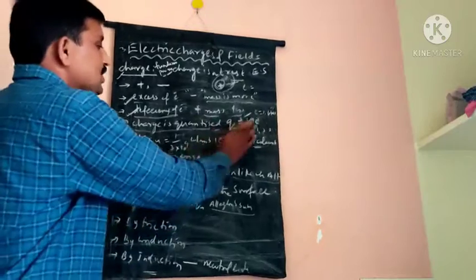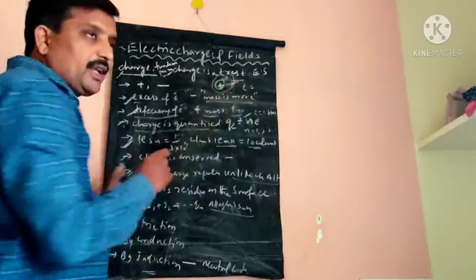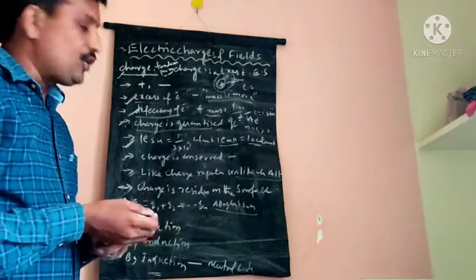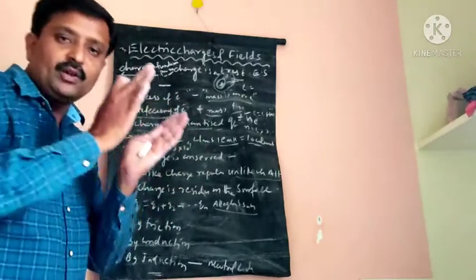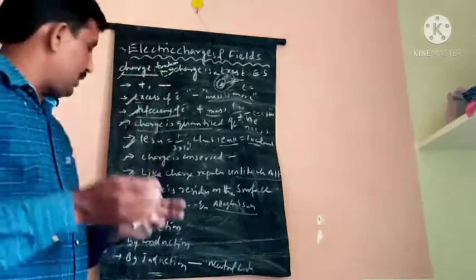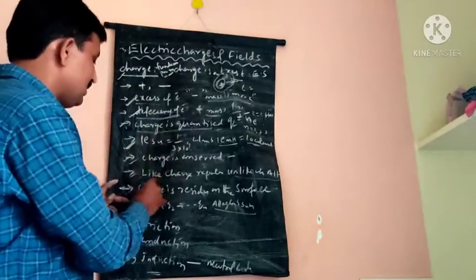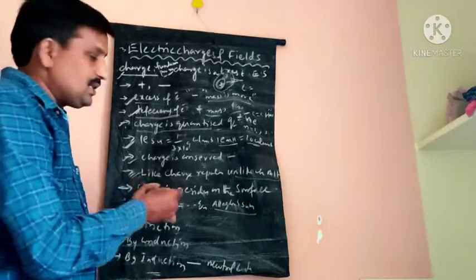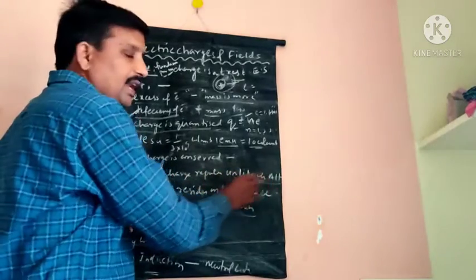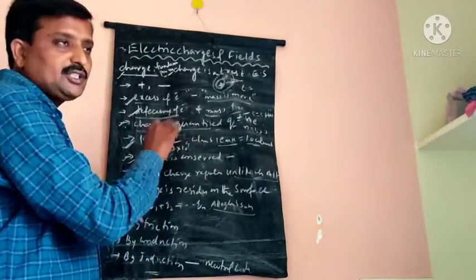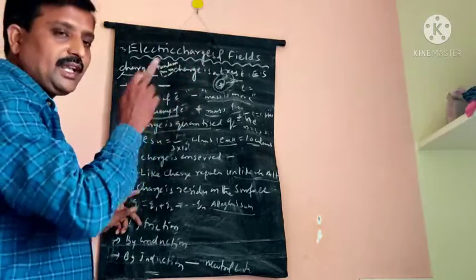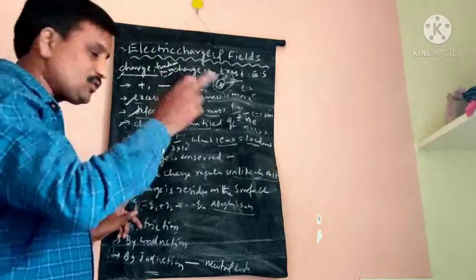The charge is conserved. The charge cannot be created and the charge cannot be destroyed. It can transfer from one body to another body. So the charge is conserved. Like charges repel and unlike charges attract each other. Unlike charges means positive and negative. Like charges means negative negative or positive positive.